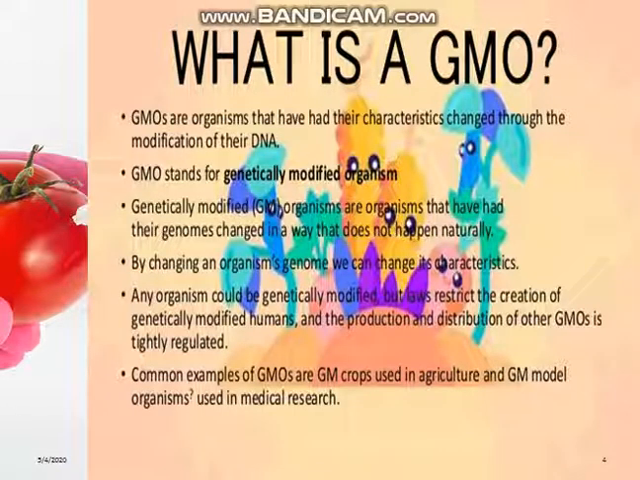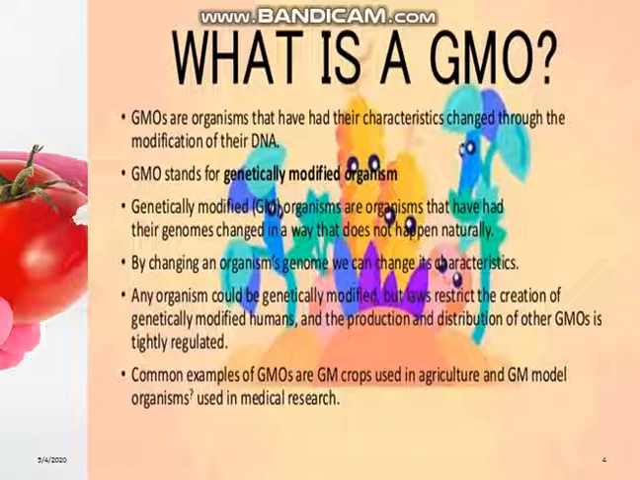For additional information, what is a GMO? GMOs are organisms that have had their characteristics changed through the modification of their DNA. GMO stands for genetically modified organism. Genetically modified organisms are organisms that have had their genomes changed in a way that doesn't happen naturally. By changing an organism's genome, we can change its characteristics.